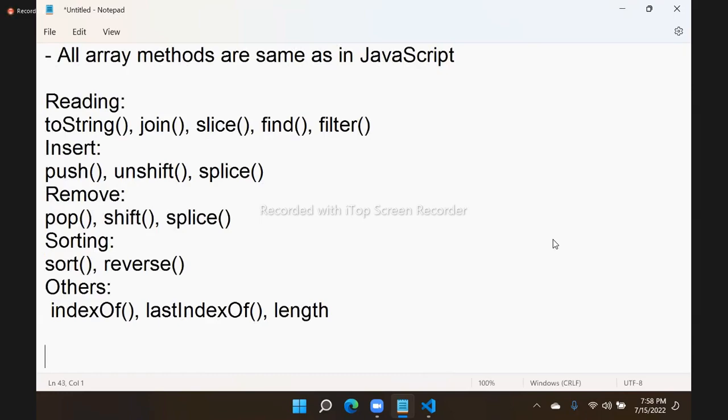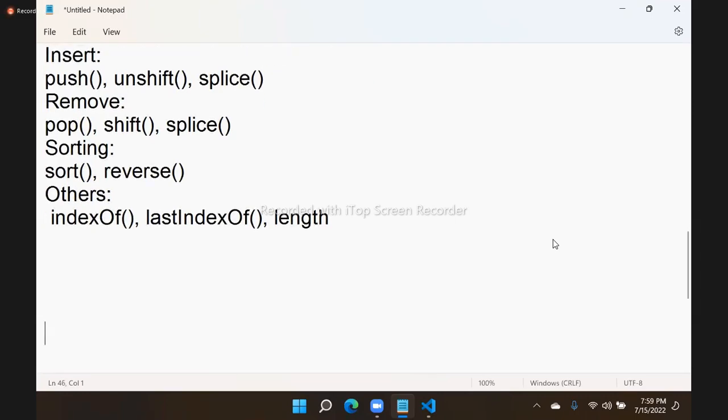Whatever array methods you have learned in JavaScript, the same array methods are used. Only the way of declaration is different. Declaring and initializing values into an array is different. That is the only thing you have to learn. The rest of the options are same. Everything is similar. Okay. Next, we don't need to concentrate much on these because we already know them in JavaScript. Another one, non-primitive types, we have an object type.